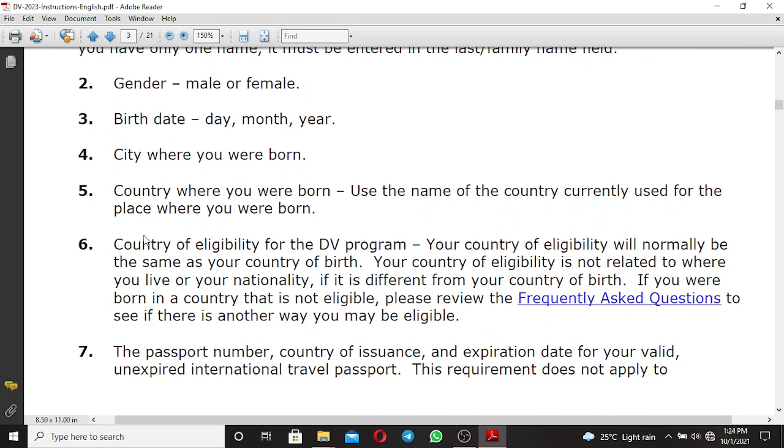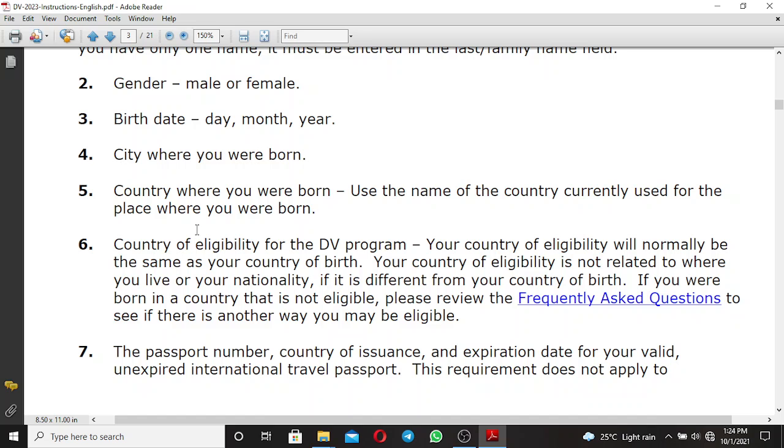Another thing is country of eligibility for the DV program. For example, you were born in Nigeria, and Nigeria is not eligible for the DV 2023, but you have a spouse whose country of birth is Ghana, or one of your parents was born in Ghana.